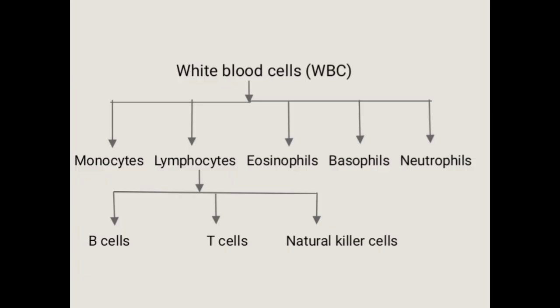White blood cells, which are also called leukocytes, are of five different types: monocytes, lymphocytes, eosinophils, basophils, and neutrophils. Lymphocytes are of three types: B cells, T cells, and natural killer cells.